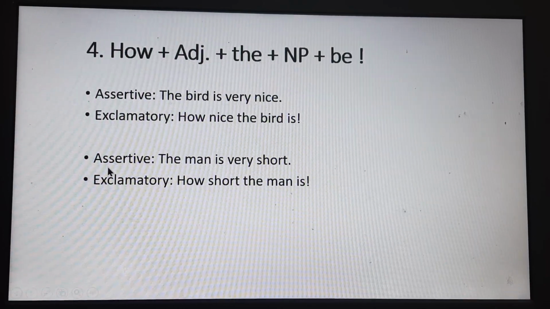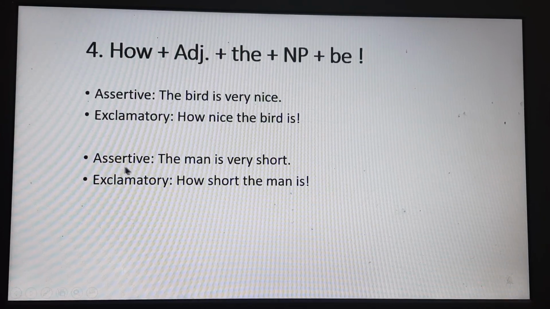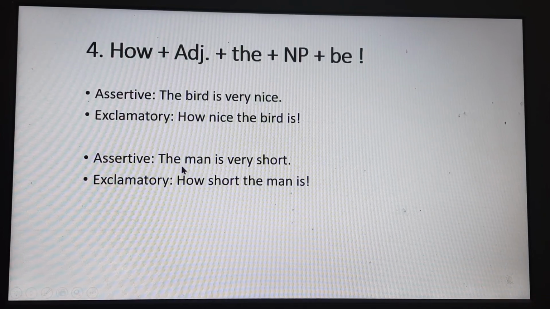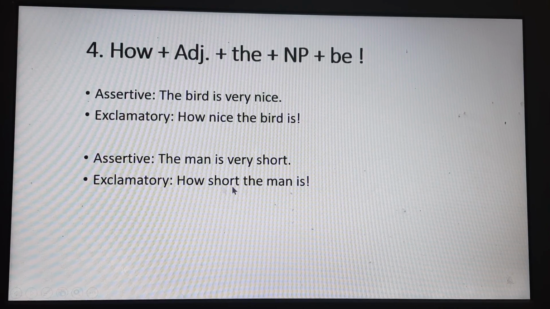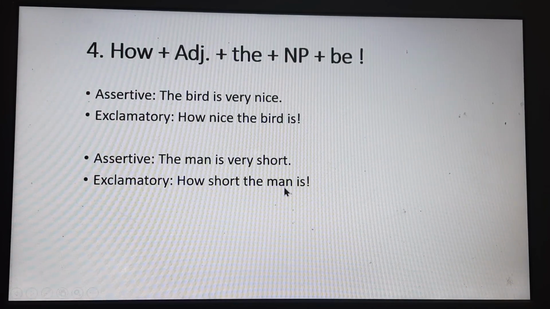Now go to the next example. Assertive. The man is very short. We will change the sentence according to the structure. How short the man is. Right?